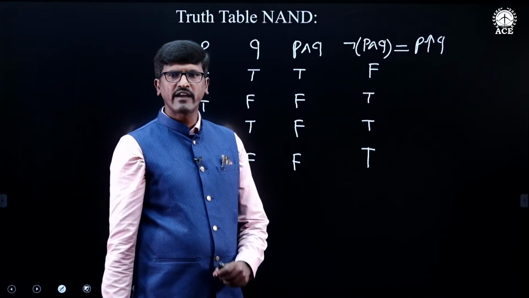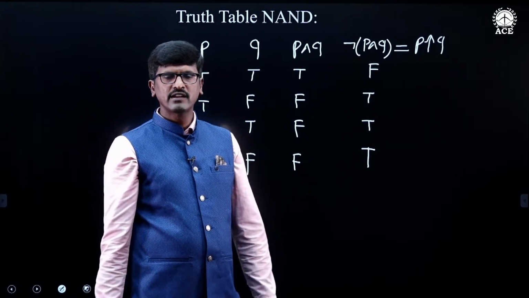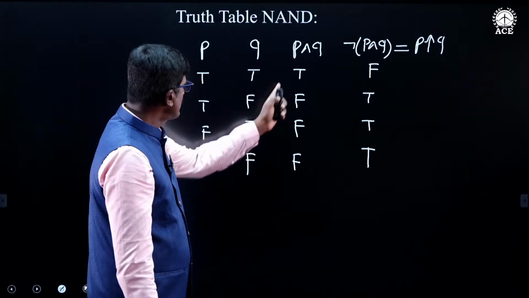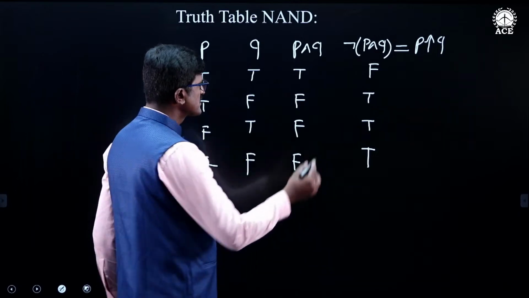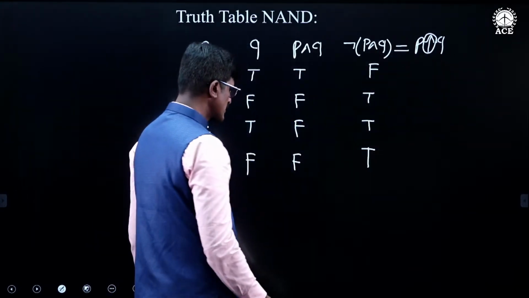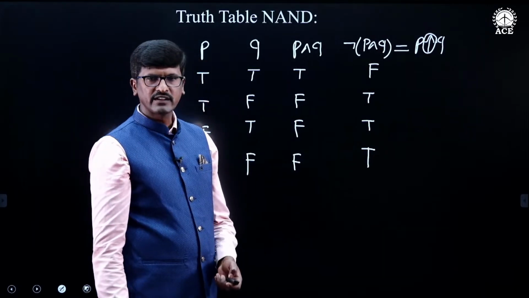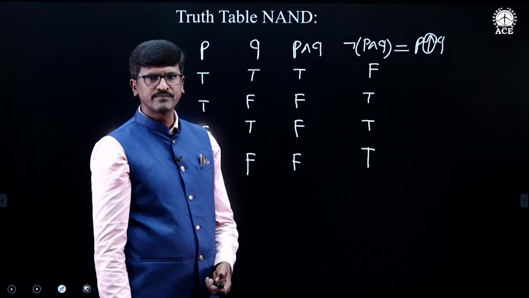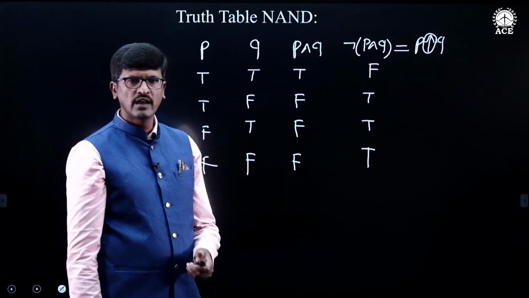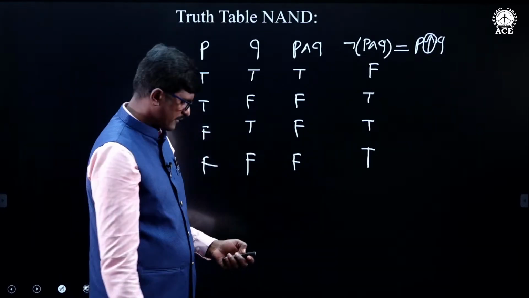NAND is the negation of AND connective, and a NAND connective is a combination of NOT and AND connective. NAND is nothing but negation of AND. So this is the symbol which we use to denote the NAND connective. So this is the truth table for NAND connective. These two are the special connectives. We have only two special connectives: one is NOR connective and the second one is NAND connective.